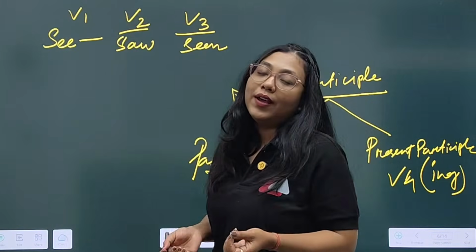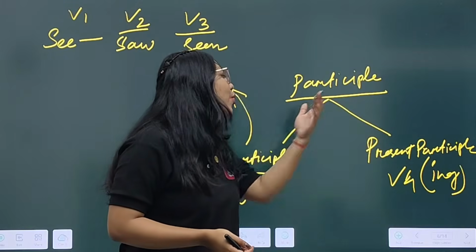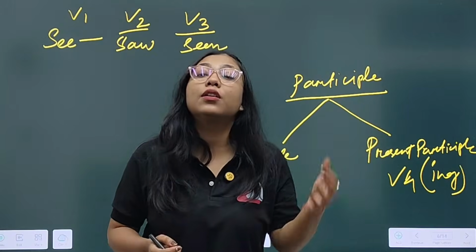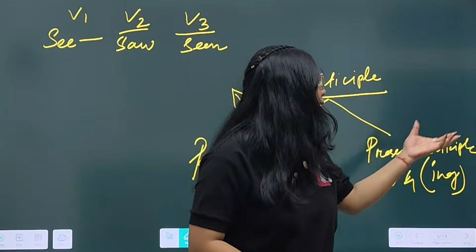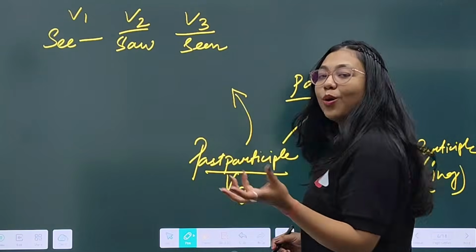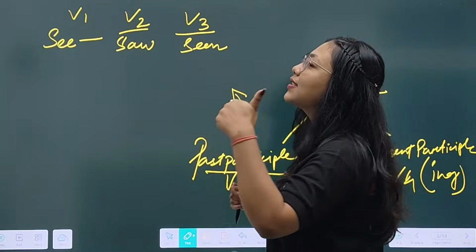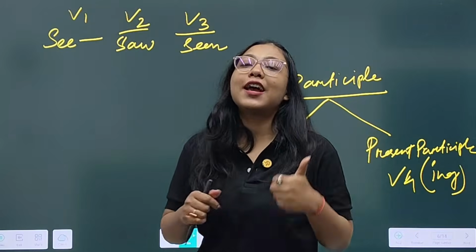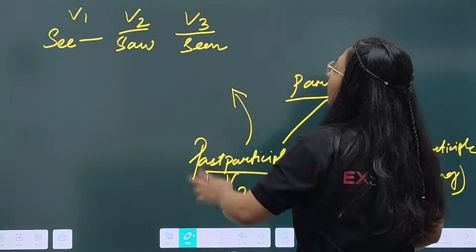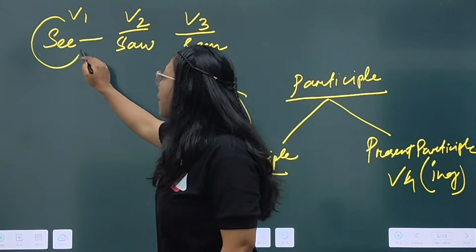But do you know that we also have the present participle? What do you mean by present participle? It is the fourth form of a verb, that is, the ing form of a verb, the continuous form of a verb, which is regarded as the present participle of a verb. Suppose we have this verb see.